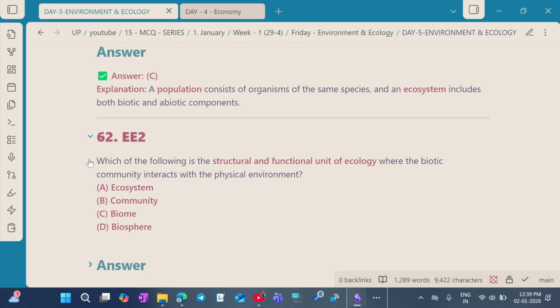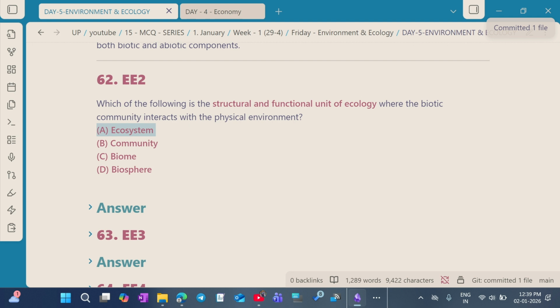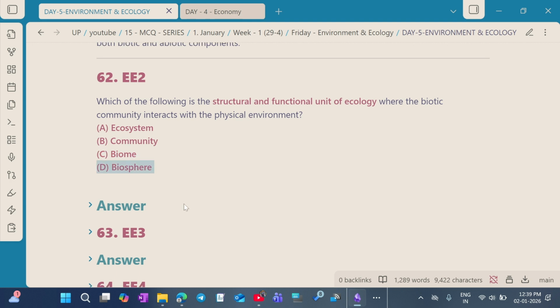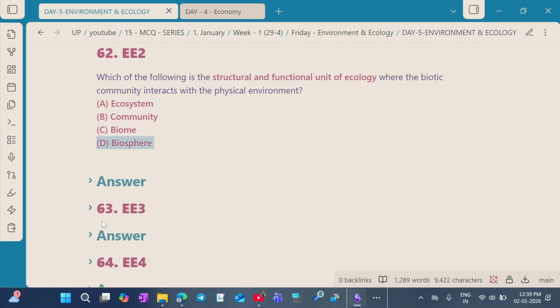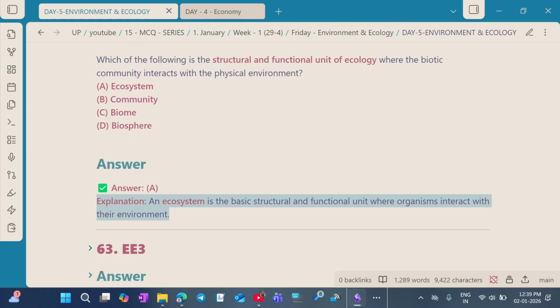Question number 2. Which of the following is a structural and functional unit of ecology where the biotic community interacts with the physical environment? Option A. Ecosystem. Option B. Community. Option C. Biome. And option D. Biosphere. So the correct answer for this question is option A. Ecosystem. An ecosystem is a basic structural and functional unit where organisms interact with their environment.